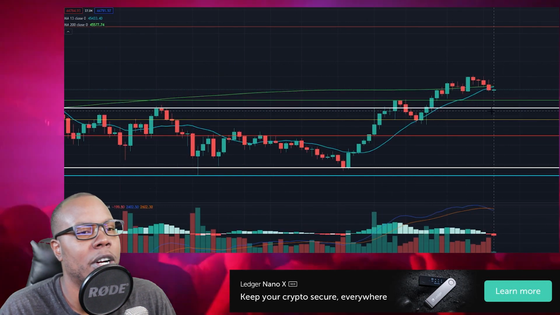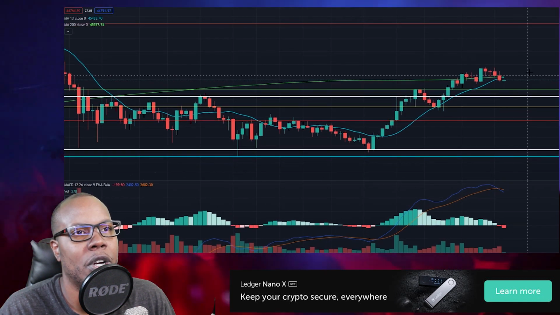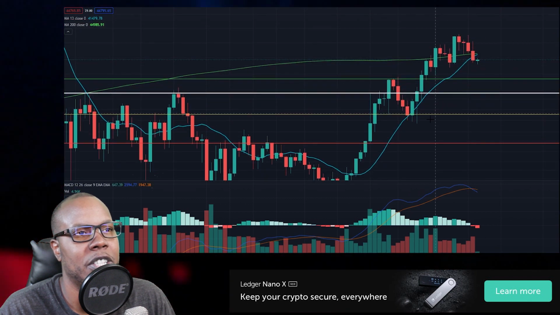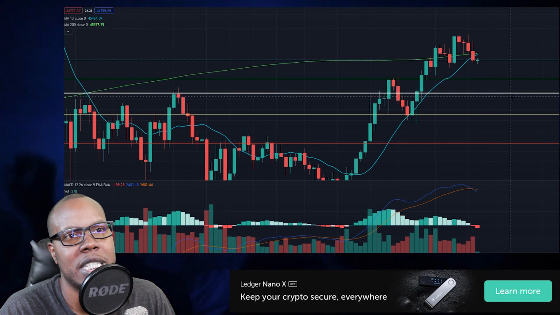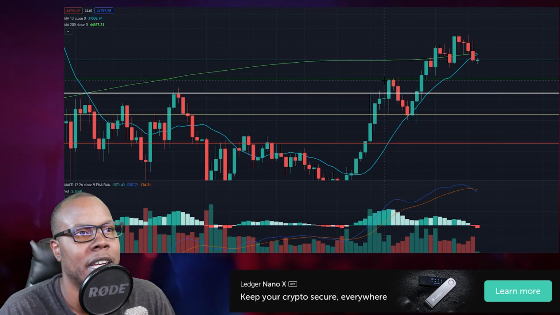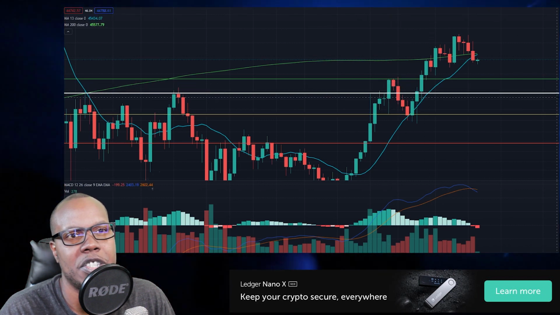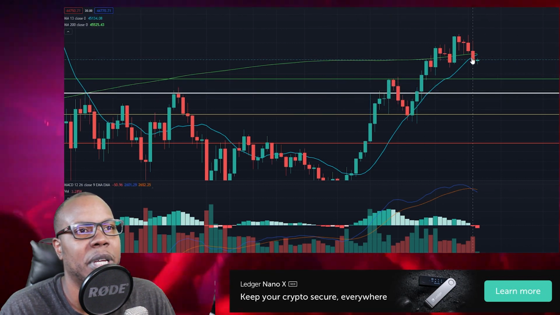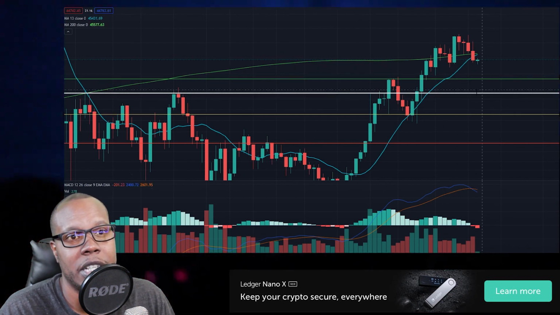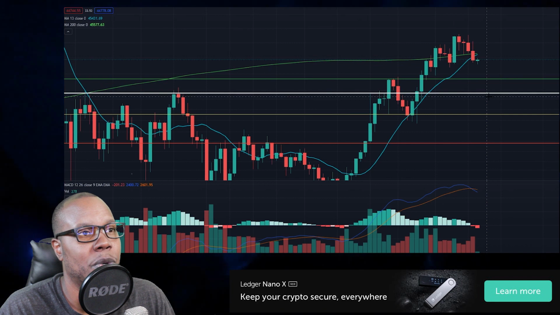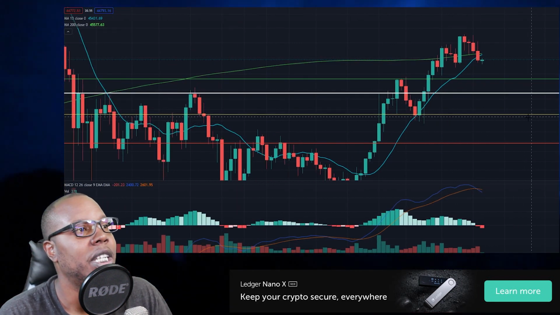But going right here on the daily, we can see we had a cross, showing that the price might want to retrace a little bit because we had a steep rise. I can see the price coming down and tapping the top of this resistance from before, which is around 42k. Bitcoin might tap there and stay there for a little bit. The lowest I can see it going is around 40k 500, where this white line is. If it starts dipping back below into this white pattern, then oh man, we don't want to see that.